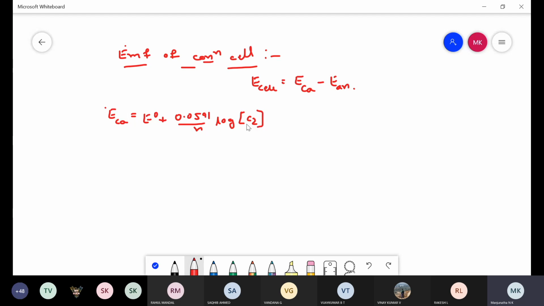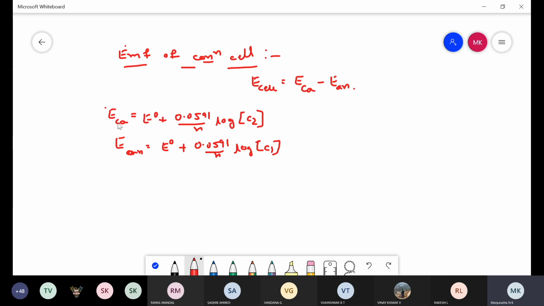In the same way, E anode is E naught plus 0.0591 divided by n log C1, because the anode electrolyte has concentration C1.